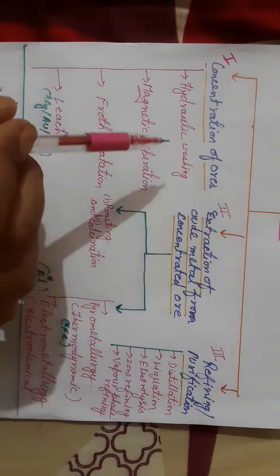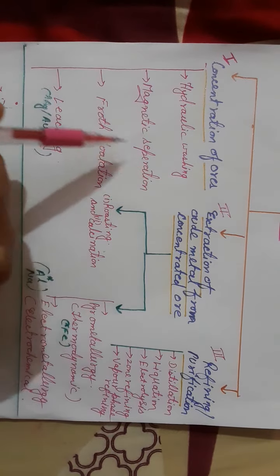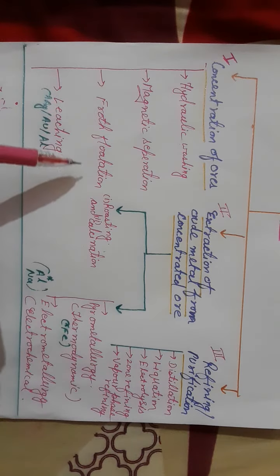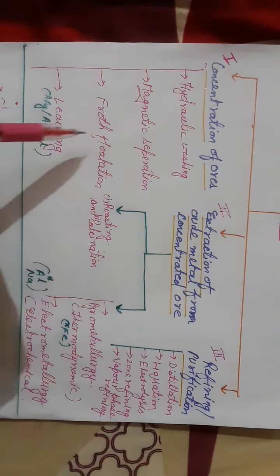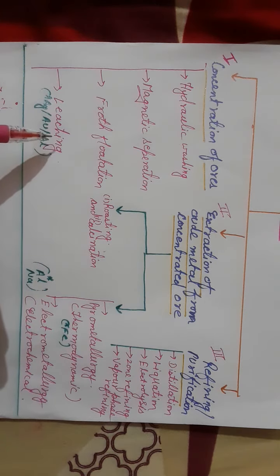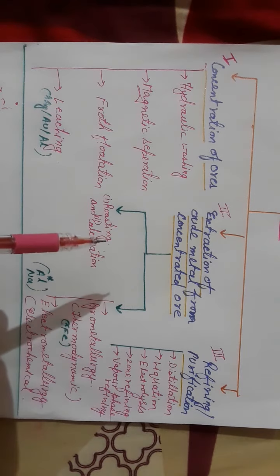There are four processes in the concentration of ore, known as hydraulic washing, magnetic separation, froth flotation process, and leaching. We have to study leaching with respect to silver, gold, and aluminium. These are the four processes for the concentration of ore. After that we are going to learn extraction of crude metal from the concentrated ore.